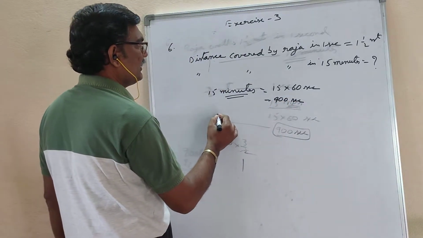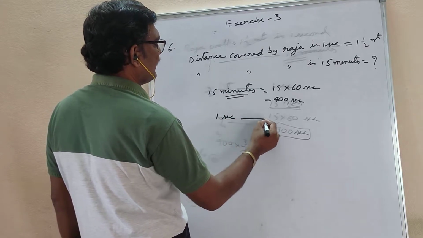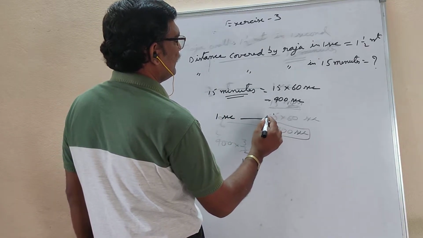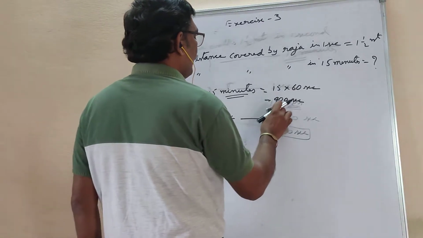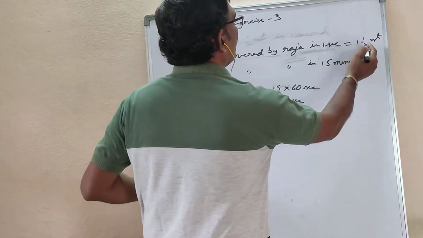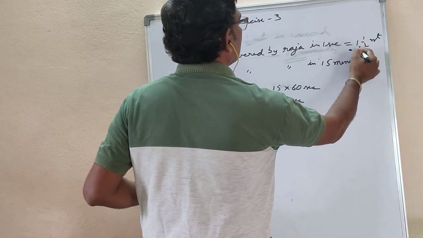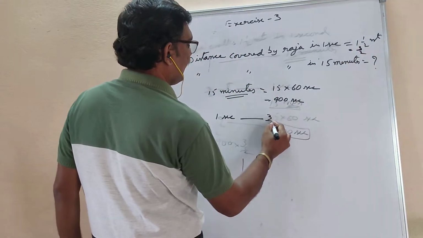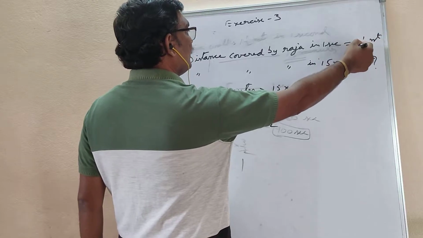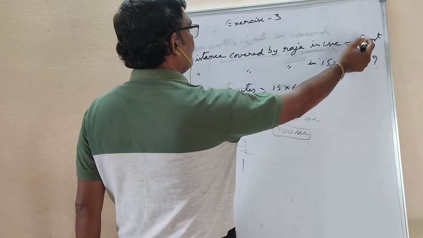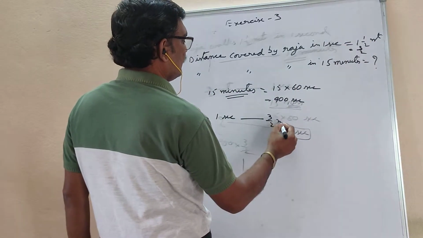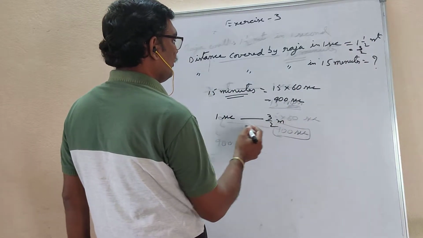So the question is 1 second. In 1 second he will cover 1.5 meters. If you convert it into an improper fraction, 2 into 1, 2 plus 1, 3 by 2. So 1.5 meters, if you convert it into improper, is 3 by 2. You multiply these two, and the product should be added to the numerator. So in 1 second he will travel 3 by 2 meters.